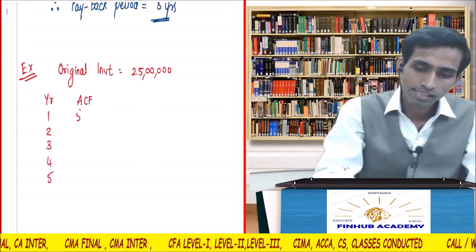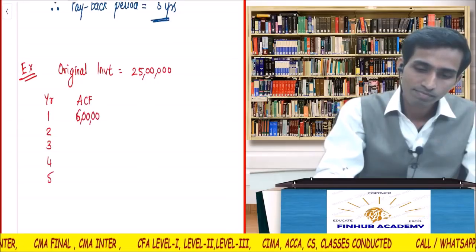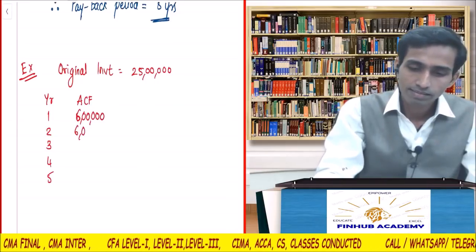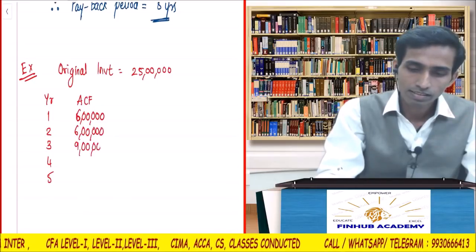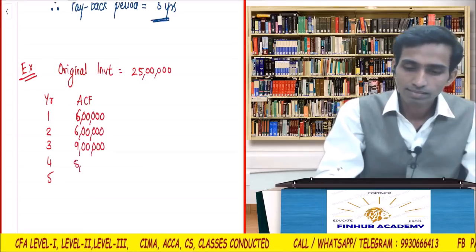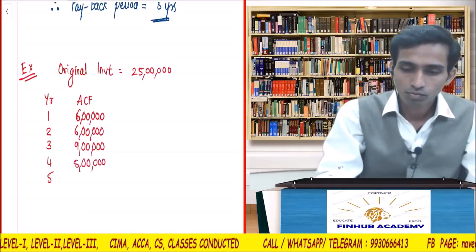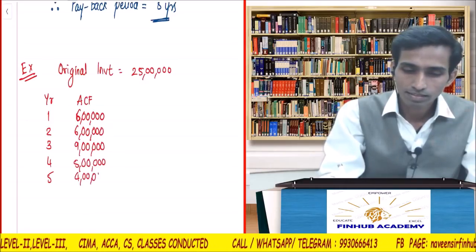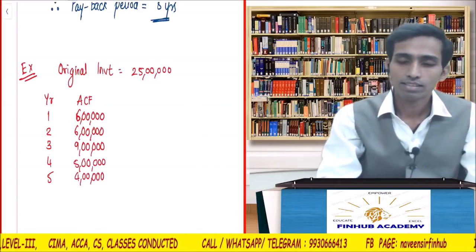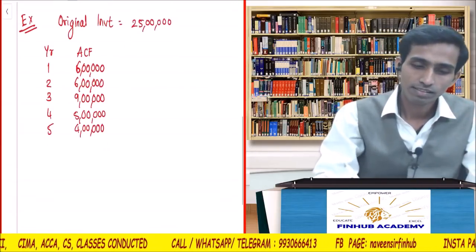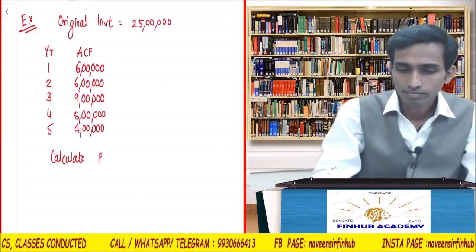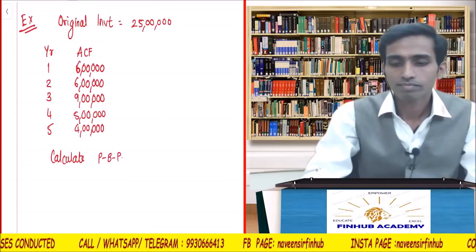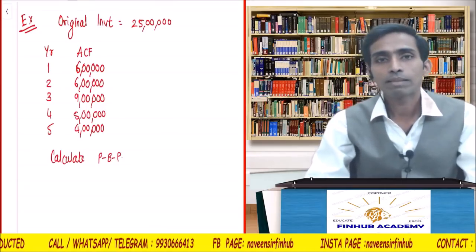Let's say the cash flows are 6 lakhs, 6 lakhs, 9 lakhs, 5 lakhs, 4 lakhs. Okay. So this is the question. Calculate payback period.